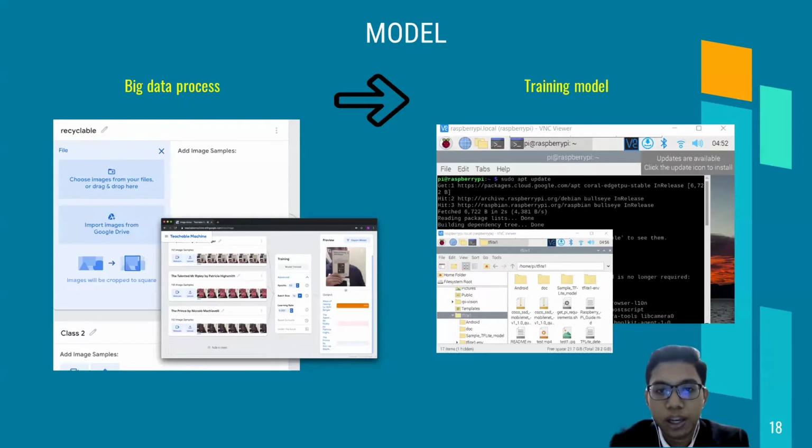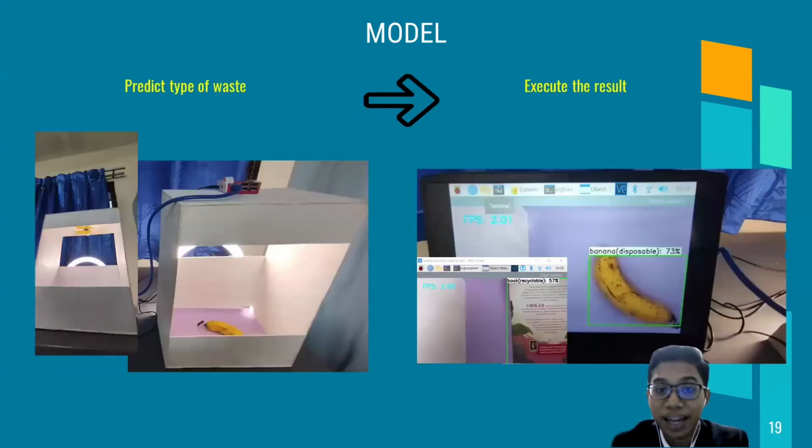So, for this project, we run the big data process and training model at the Teachable Machine tool, the tool that runs the learning process and training model. Once the training model is done, then we will install it into the Raspberry Pi. After the installation process is done, then the model can be run.